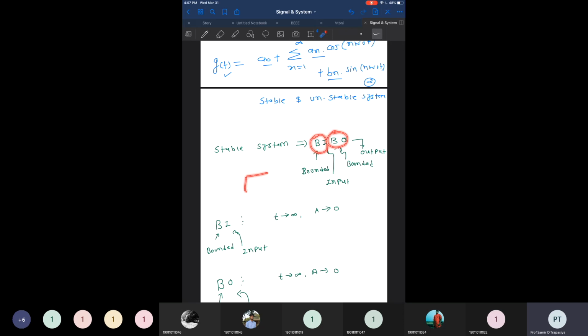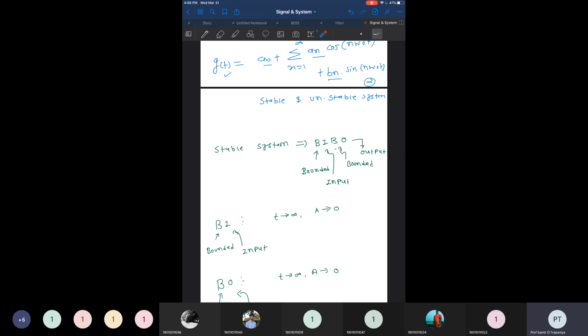If we give a bounded input to the system and it produces a bounded output, then the system is known as a stable system. Very importantly, you can note down this bounded input and bounded output condition, that is simply known as a BIBO system. So a BIBO system is a system for which we give a bounded input and it produces a bounded output.